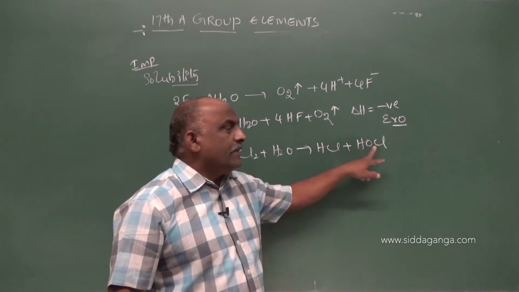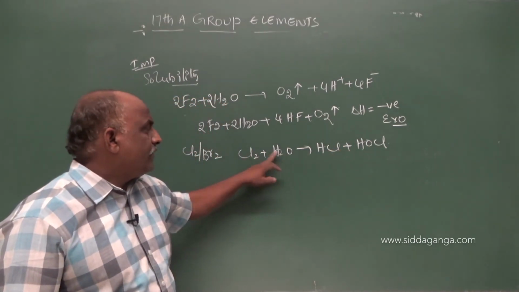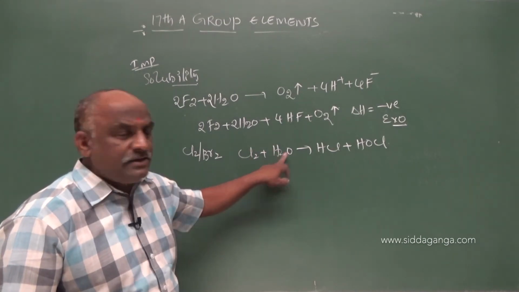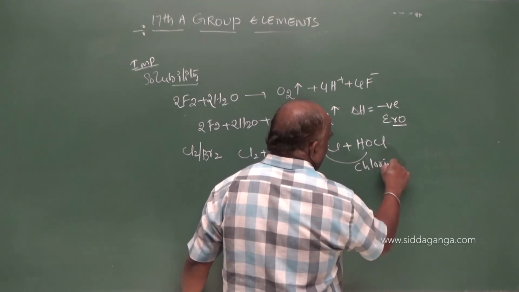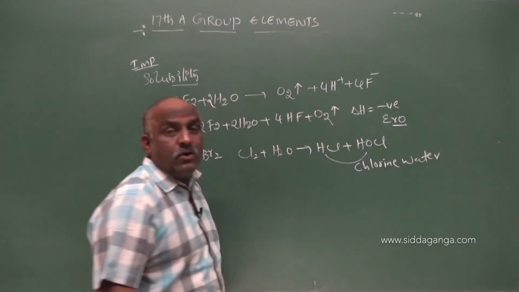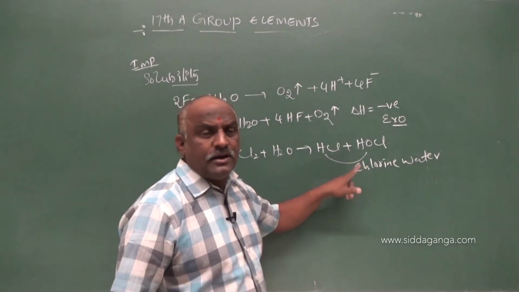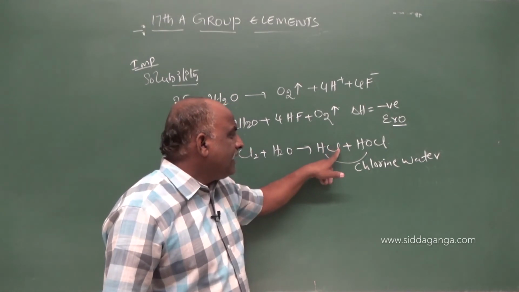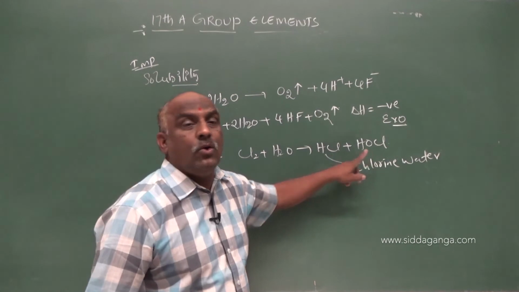Chlorine dissolved in water; this water is called chlorine water. Freshly prepared chlorine water contains hydrochloric acid and hypochlorous acid.